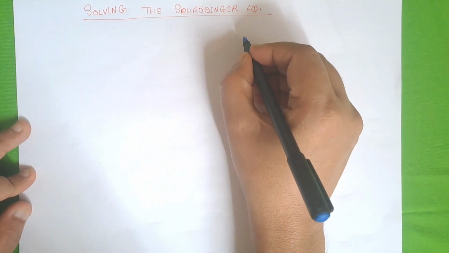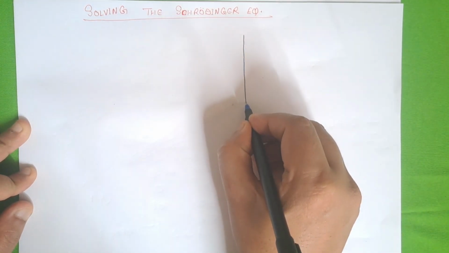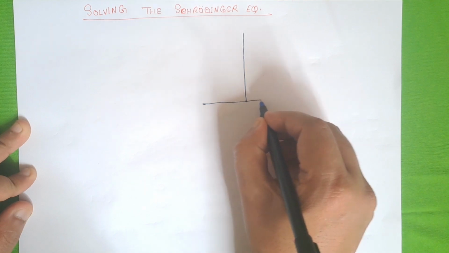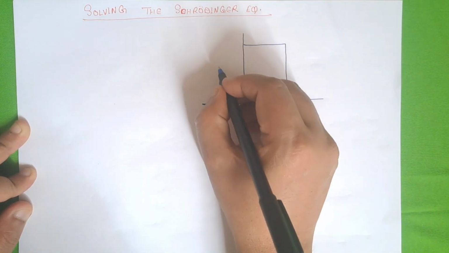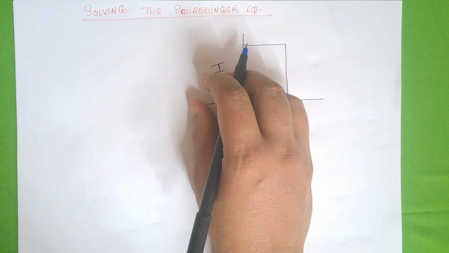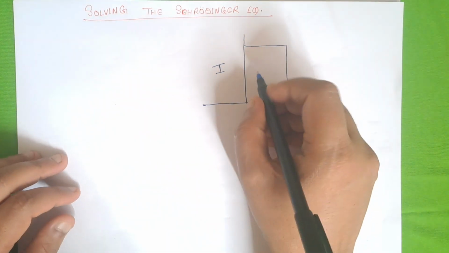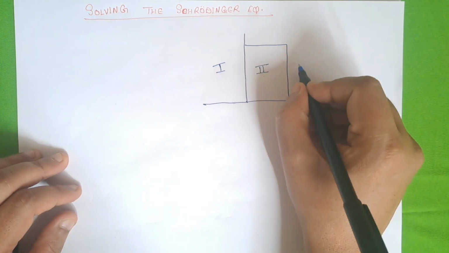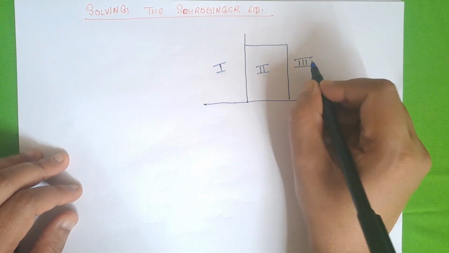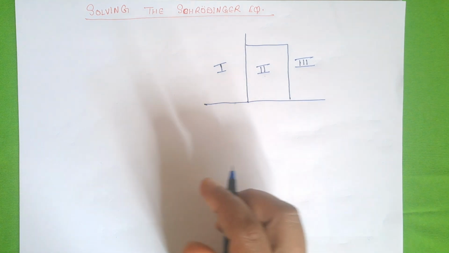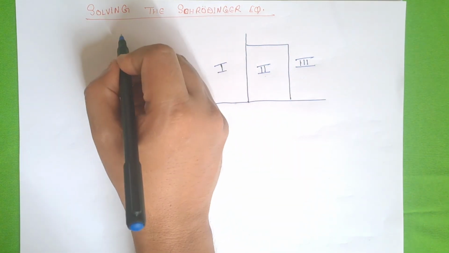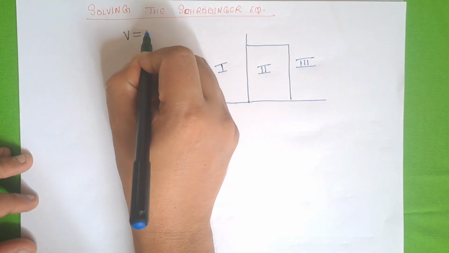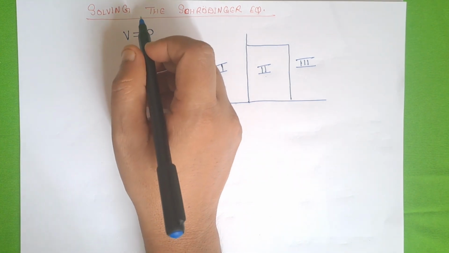Now we want to solve the Schrödinger wave equation for this potential. This is region 1, this is region 2, and this is region 3. In region 1 and region 3, we know that potential is 0.